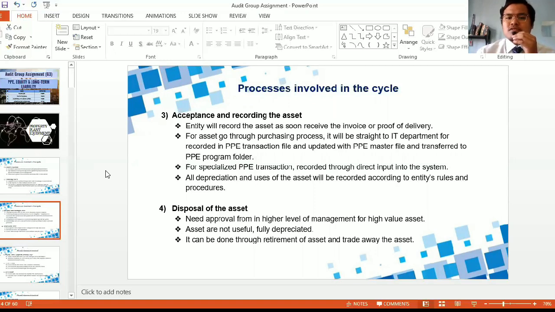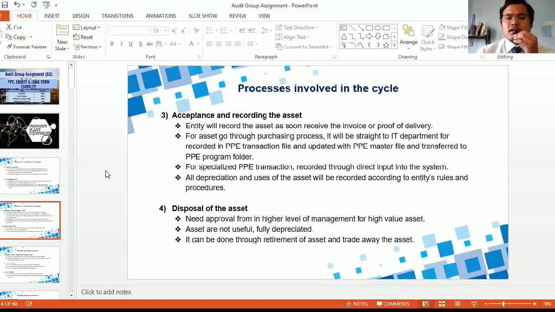All the transactions and users of the asset will be recorded according to the entity's rules and procedures. The depreciation and the use of assets, such as for lease, will be recorded according to the rules and procedures set by the entity. The last process is disposal of the assets.